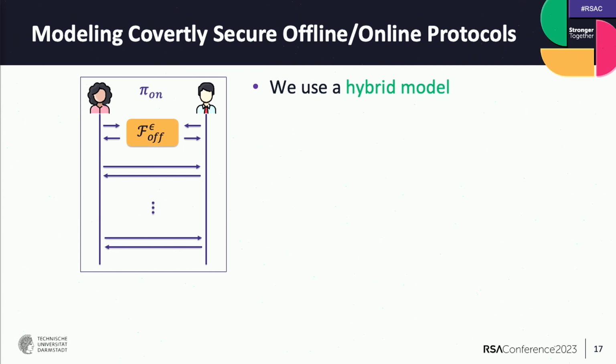So the parties get the correlated randomness from this functionality. And since we're in the covert setting, the parties also can cheat in these functionalities by sending a special cheat symbol. And the functionality then decides, with probability epsilon here in the superscript, if the cheating is detected or not.